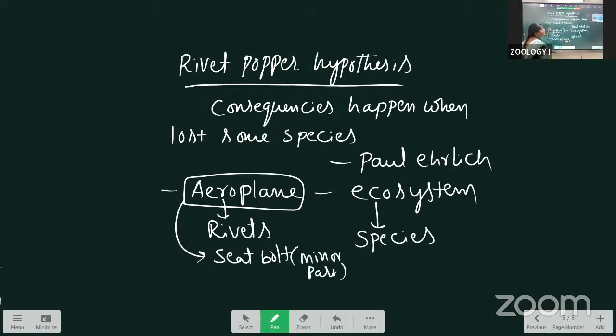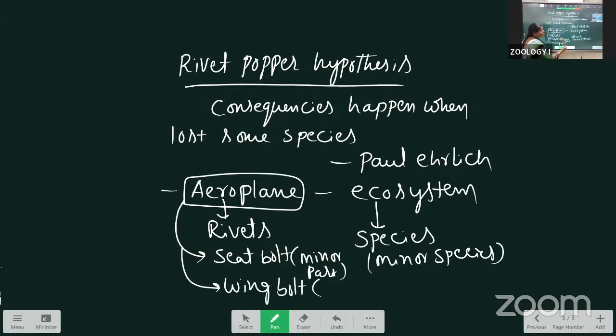Like that, inside the ecosystem, if we remove a minor species, some damage will be there, but gradually. But if we remove a wing bolt, that is a major or critical part, and that leads to a crash.